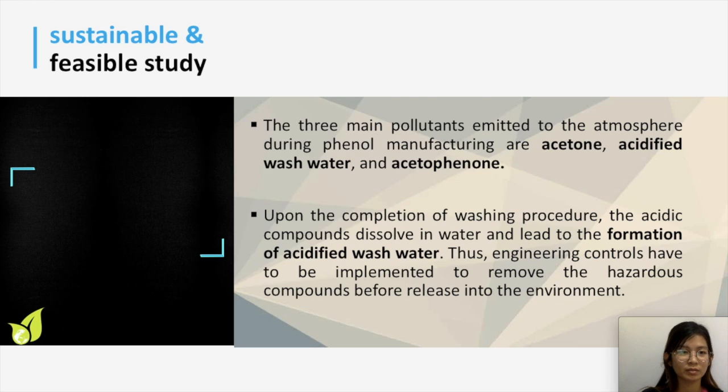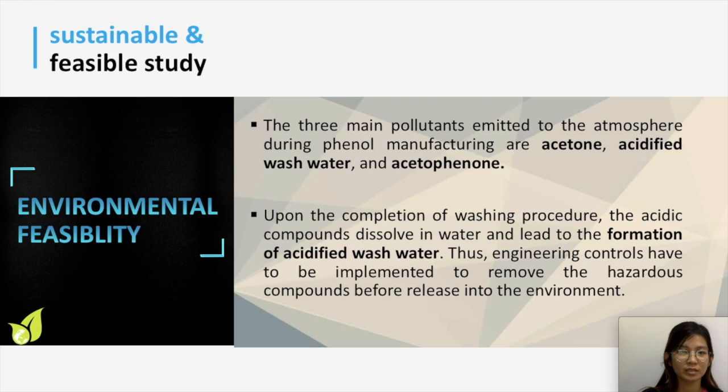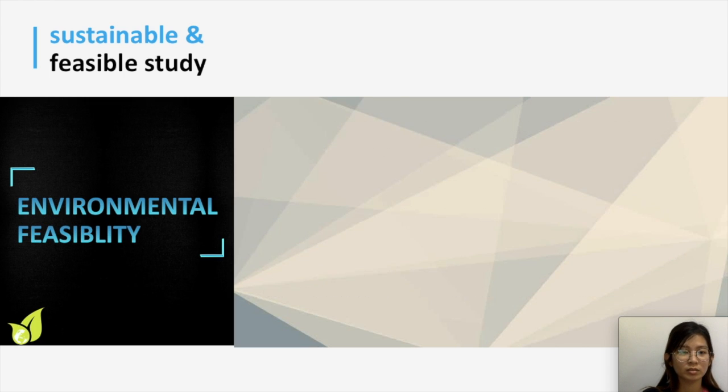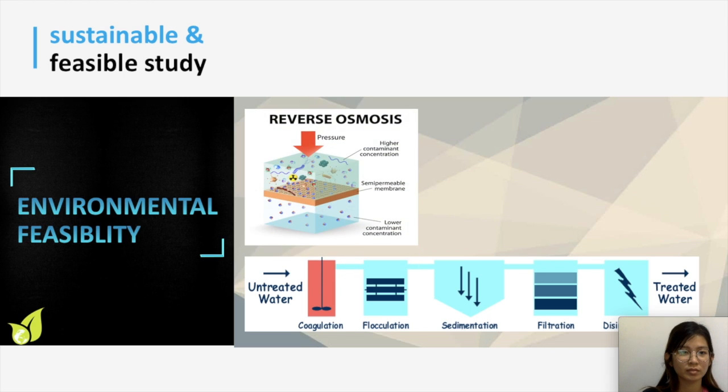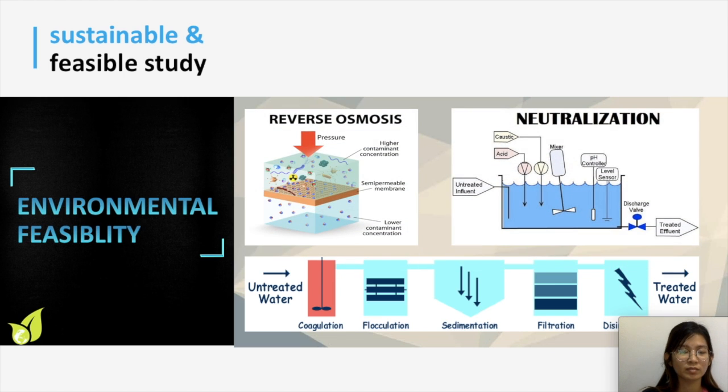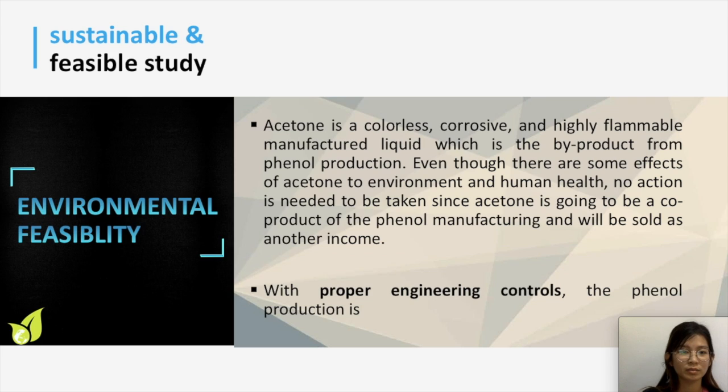In terms of environmental, 3 major pollutants are emitted to the atmosphere, which are acetone, acidified wash water and acetophenone. Proper engineering controls have been proposed to secure the safety of the process and operation. For instance, wastewater treatment, reverse osmosis and neutralization treatment. Furthermore, acetone byproduct has some dangerous properties such as being colorless, highly flammable and corrosive. With the installation of engineering control and proper planning for an environmentally safe process, it is environmentally feasible to produce phenol chemical.